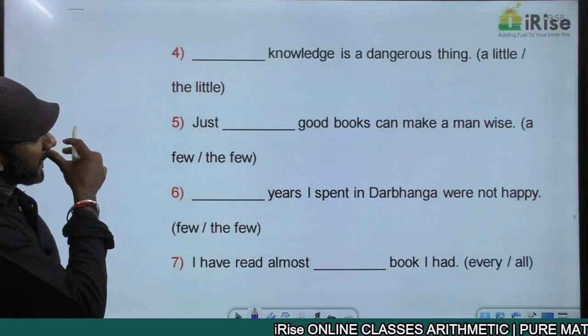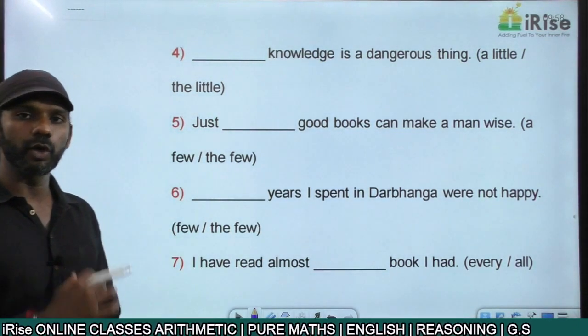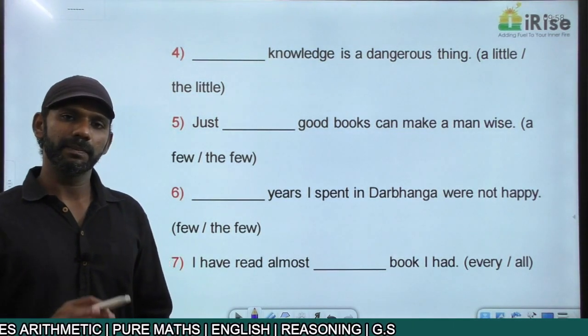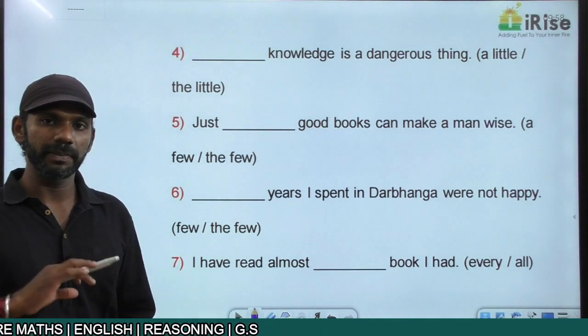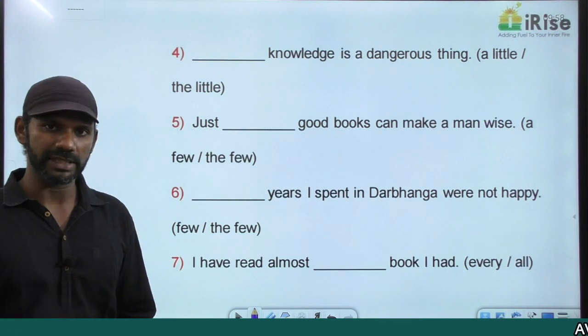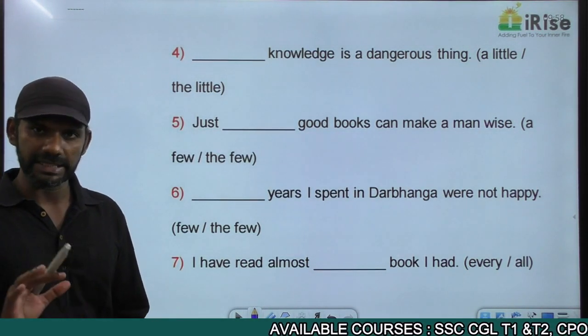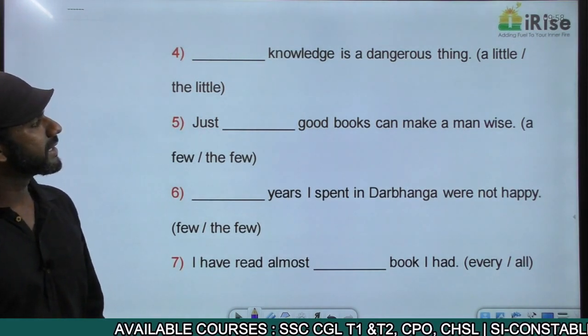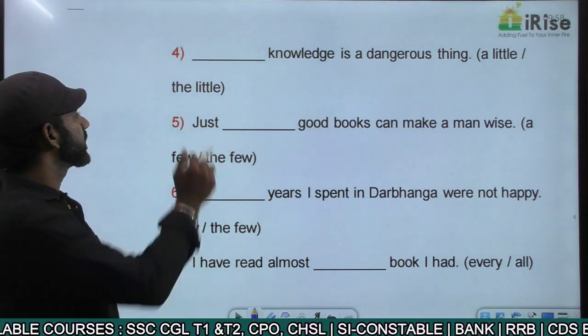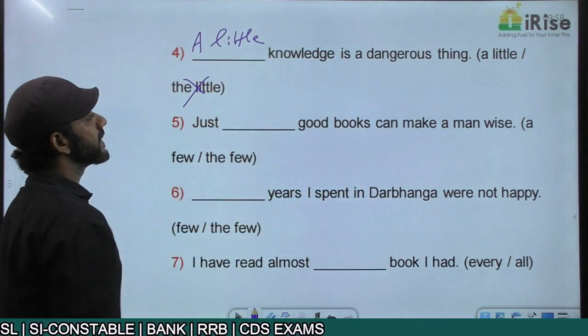Come to this one. Dash knowledge is a dangerous thing. This is a proverb. I told you earlier as well, proverbs, idioms and phrases cannot be questioned. Rules are not applicable on a proverb, an idiom or a phrase. Those are what are inherent in the language. You need to know proverbs by heart. The correct proverb must be a little knowledge is a dangerous thing.